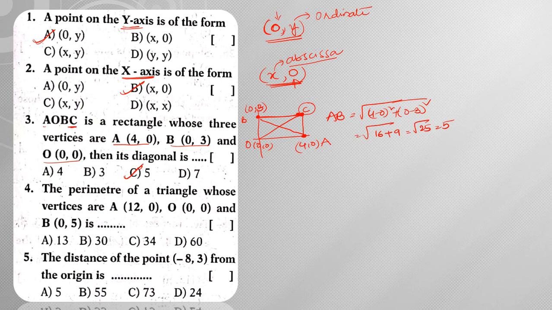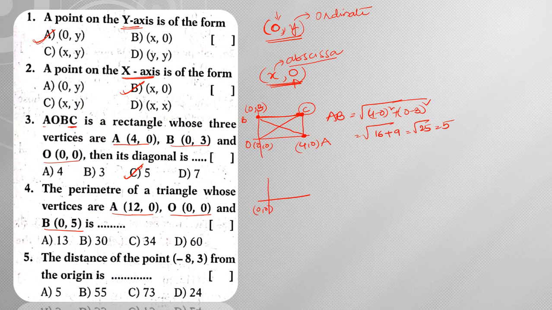Next, the perimeter of a triangle whose vertices are A (12, 0), O (0, 0), B (0, 5). We already know the perimeter of a triangle is the sum of its sides. This is 0, 0.